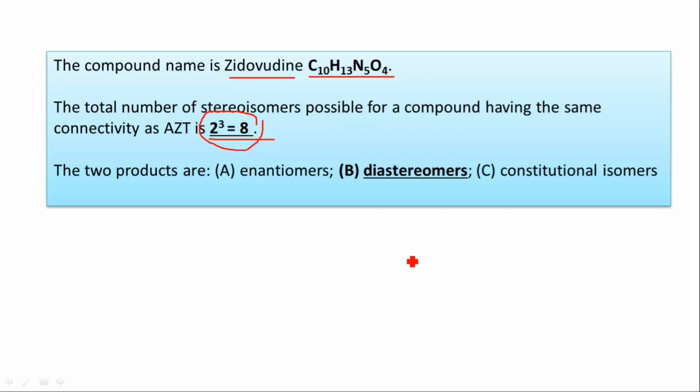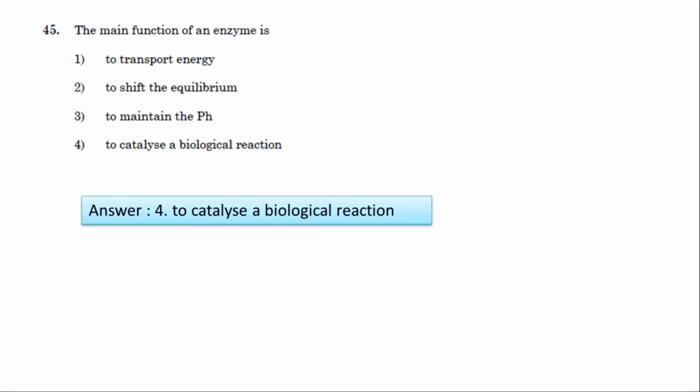Totally 8 isomers. The main function of the enzyme is not to transport energy. Enzyme is not involved in transport of energy, not involved in equilibrium of the reaction, not in maintaining the pH, but to catalyze a biological reaction. So option 4 is correct.